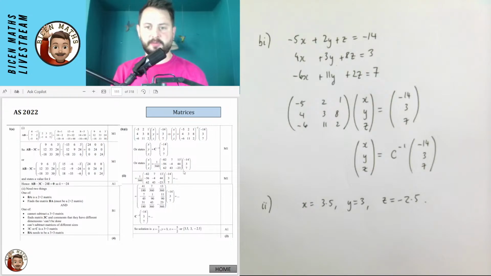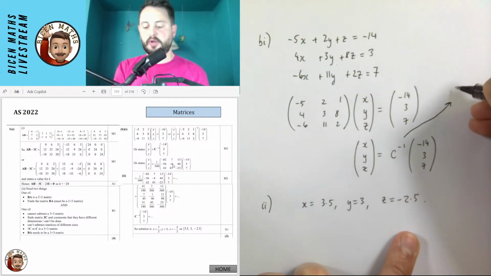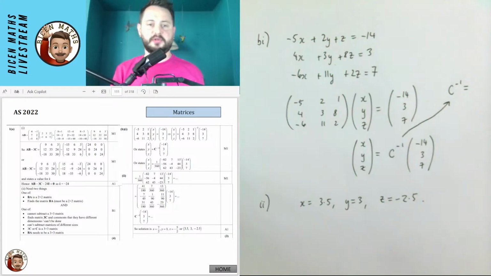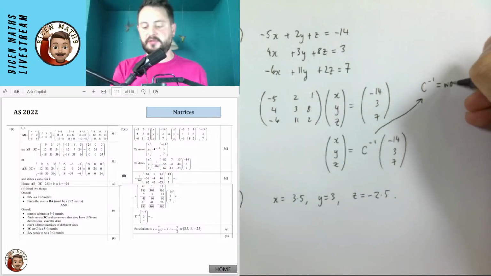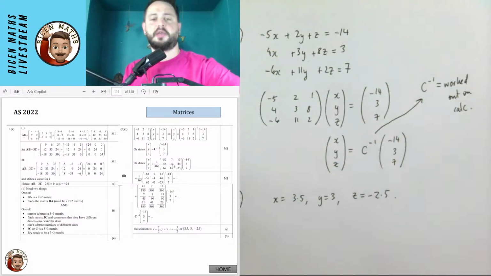And then for the next part, actually, I think I probably won't have the method marks for this next part of the question. So I did get this correct and this correct and this correct, but actually they want more information. They want actually to know what the inverse matrix of C is. So I think if I was doing this in the exam, I perhaps wouldn't have rushed through this. So actually, this does need to be worked out on the calculator. I'm going to reread the question and see if there was something there that told me that was necessary.